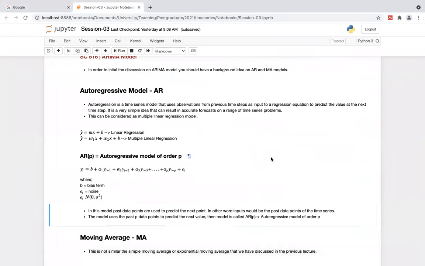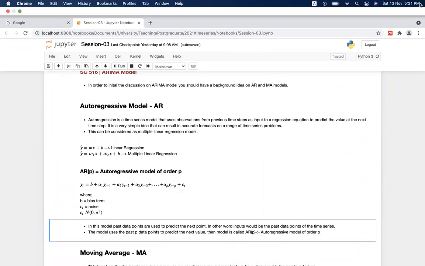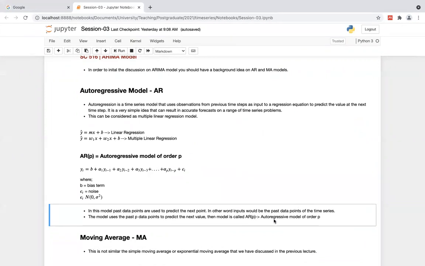Then in the autoregression model, what you have to think about is how many data points you are going to use to predict the next time step. That is called the order p, the number of previous time steps.